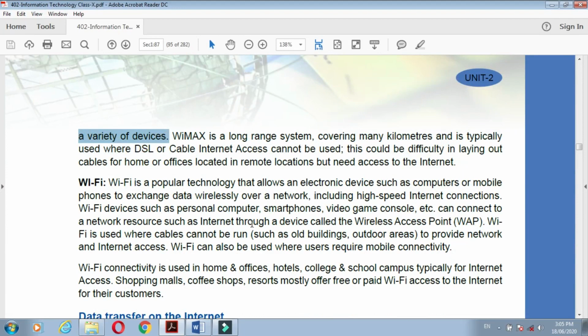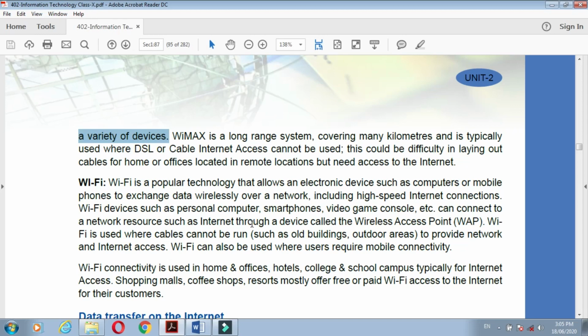This WiMAX is a long range system. It is not for a small geography. It cannot connect just a small geographical area. It is a wide range system covering many kilometers.